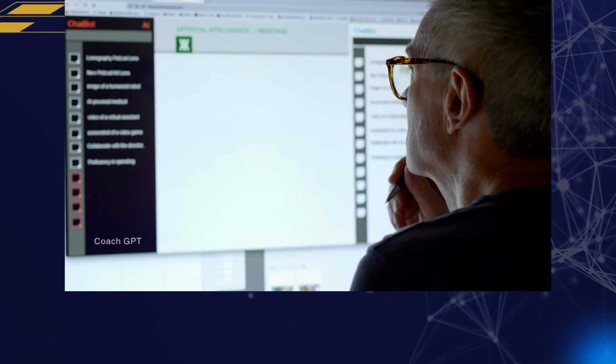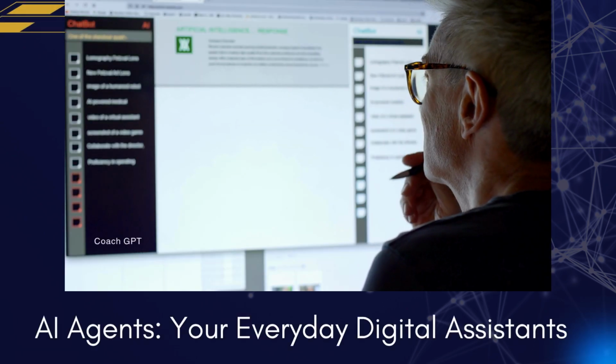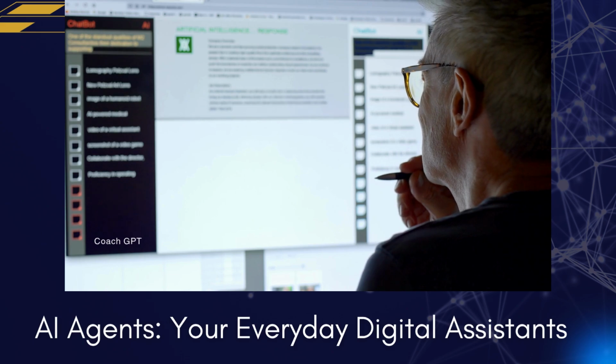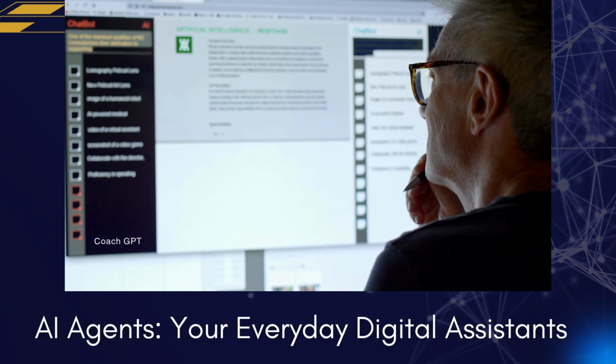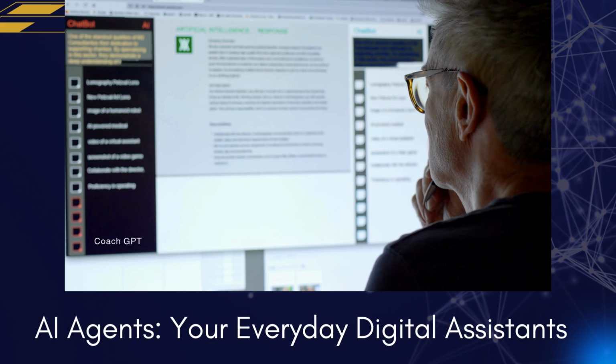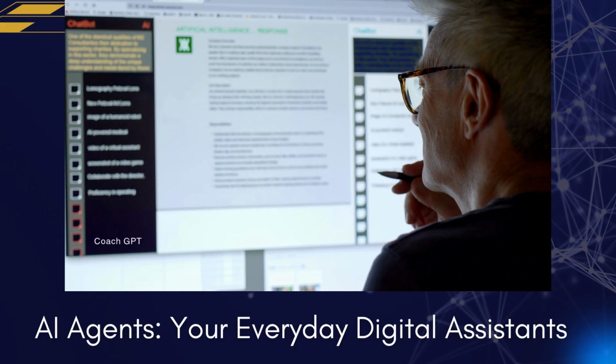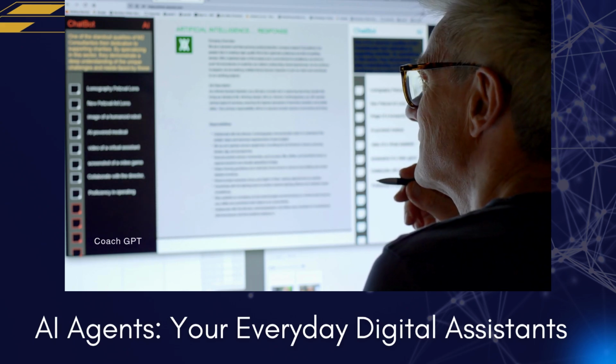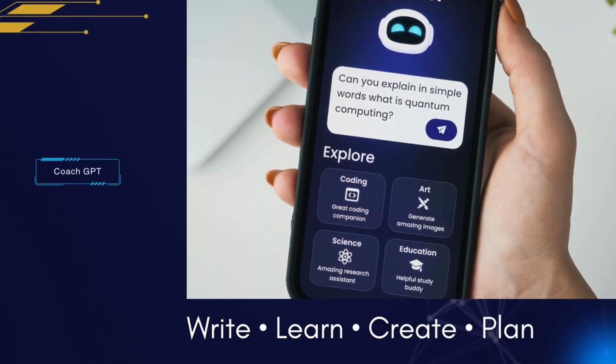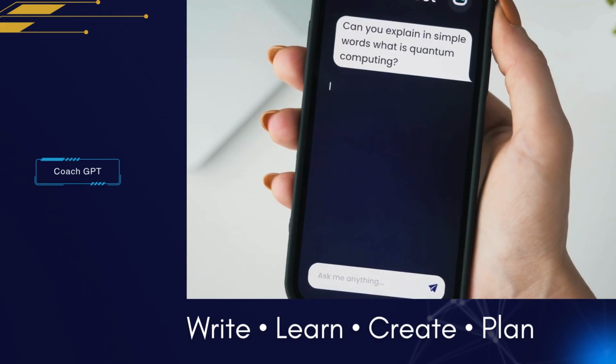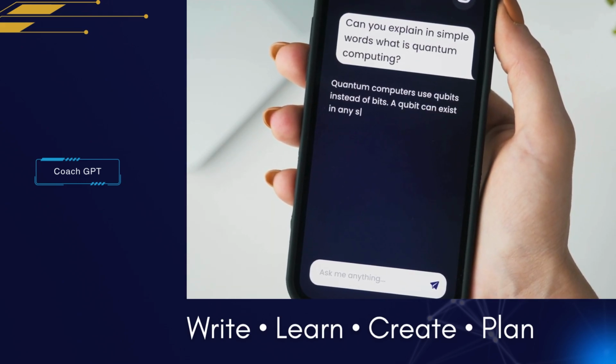So, how can you actually use these AI agents in your daily life? Think of ChatGPT and similar tools as your personal assistants, available 24/7, right at your fingertips. You can use them to write emails, summarize reports, brainstorm ideas, draft social posts, learn new topics, or even plan your day. These tools are designed to make your work and learning faster, smarter, and more creative.